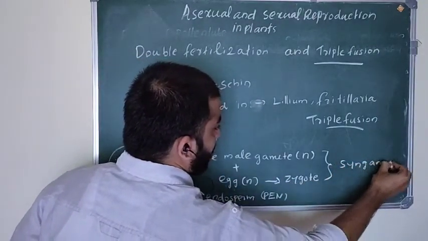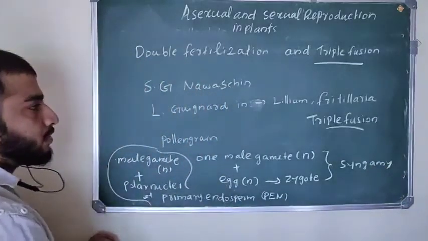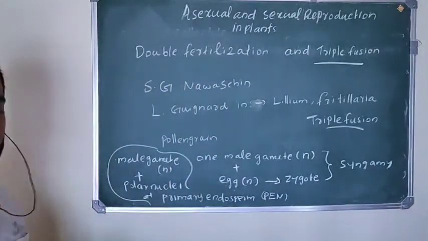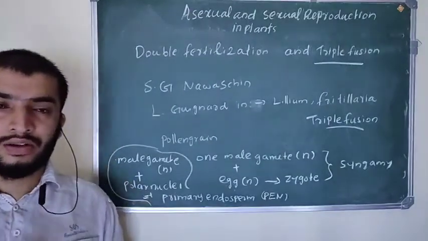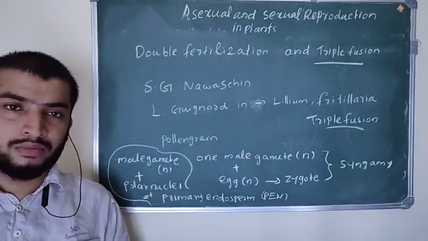So this whole process is called double fertilization. Double fertilization you can observe in angiosperm plants.